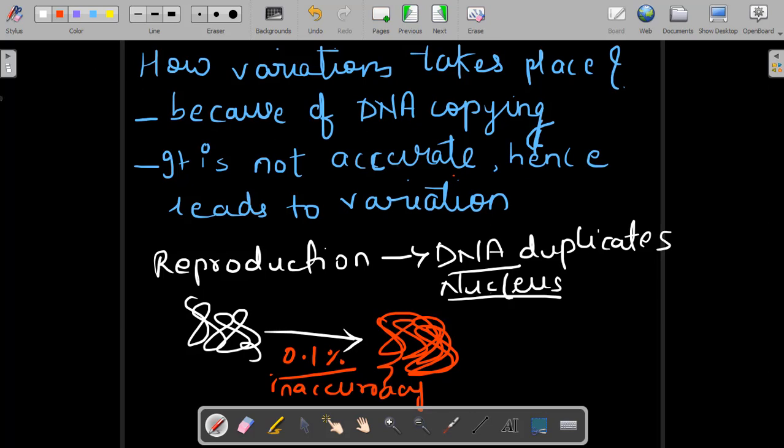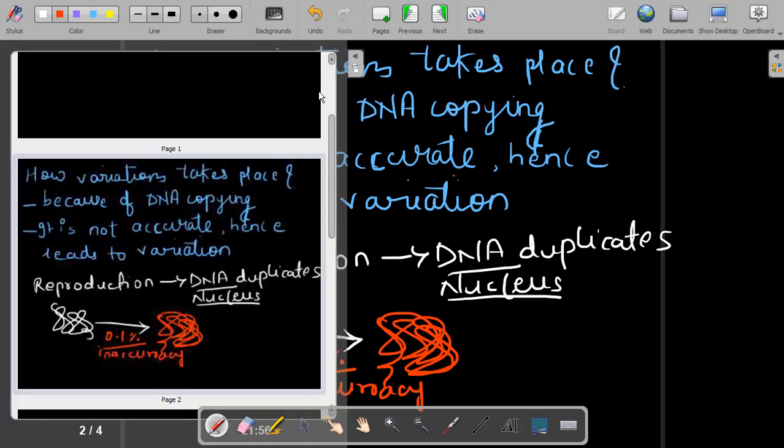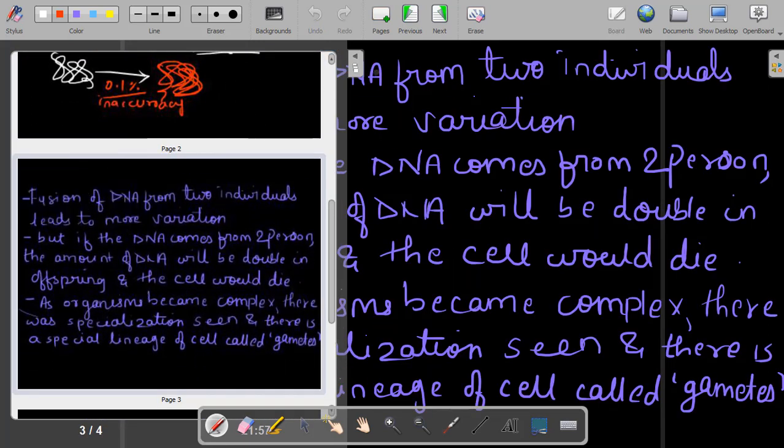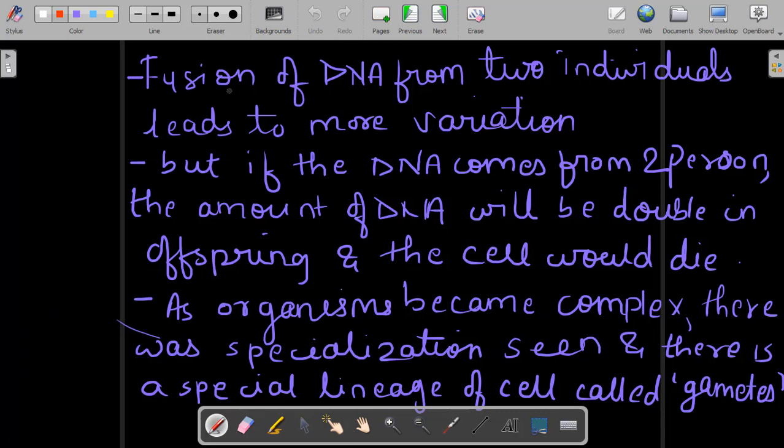Now, actually how sexual reproduction takes place. We'll see that, okay? It is said that sexual reproduction takes place when a DNA from a male and a DNA from a female comes and forms a new offspring. So, sexual reproduction takes place by fusion of DNA from two different individuals. Okay, fusion means basically you can say mixing of DNA. And if the DNA is mixed, obviously you will have more variations, right?